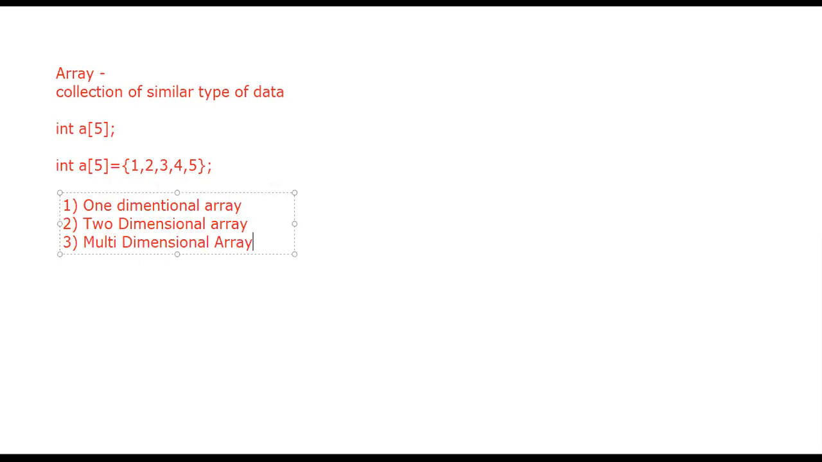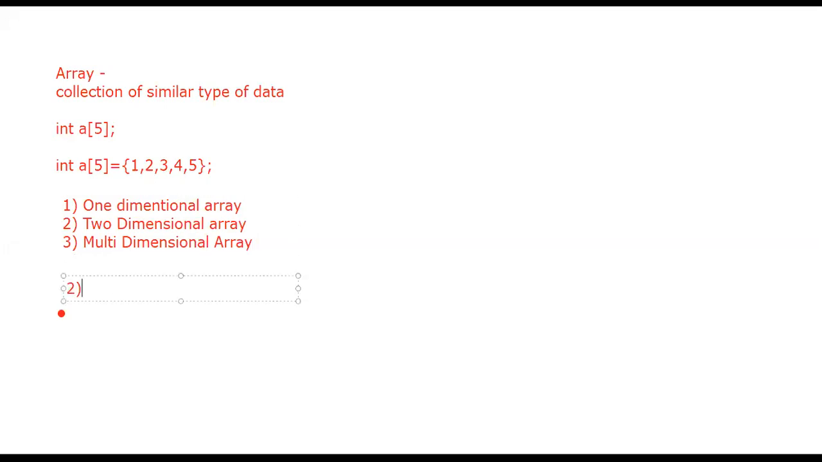Whatever the example, this particular integer a of 5 which is available in front of you, this example one, belongs to a one dimensional array. Which type? One dimensional, because only one array size is available with this. Okay, so let us move towards the second one.